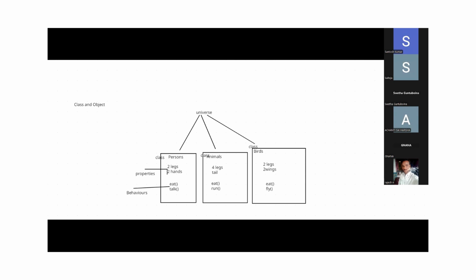Okay. Object. What is an object? Among the group of elements, if any individual element has physical properties and physical behaviors, then that individual element is called an object.